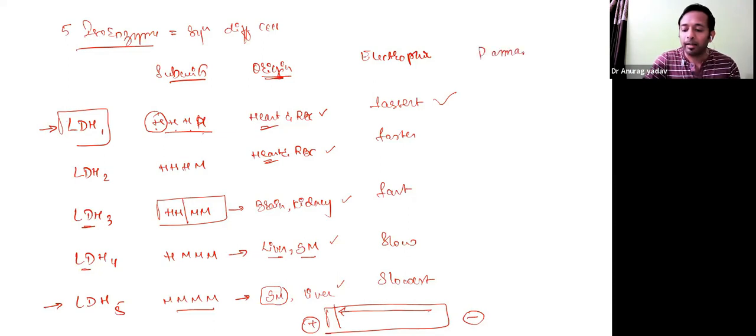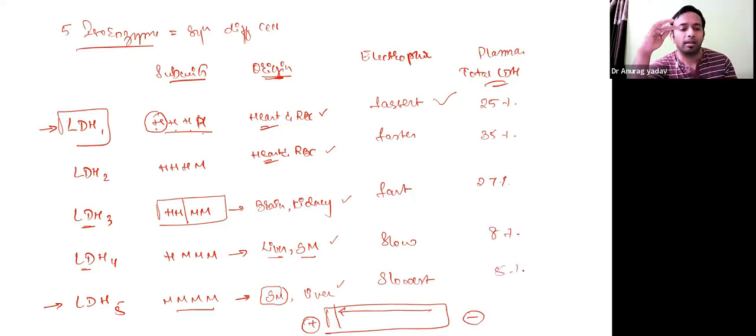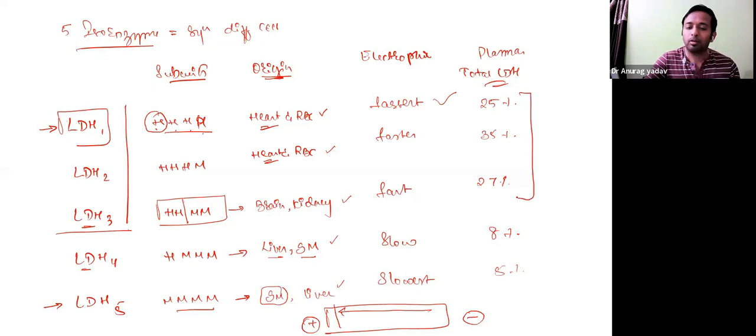When you see total LDH, the total concentration of LDH, what is the proportion? The major proportion is LDH2, 35%. Second is LDH1 at 25%, and also LDH3, 27%. The remaining LDH4 and LDH5 make about 8% and 5%. So the lowest concentration is LDH5, a little more is LDH4. Majorly, these three make the major concentration of the total 100% of the LDH present in the blood.